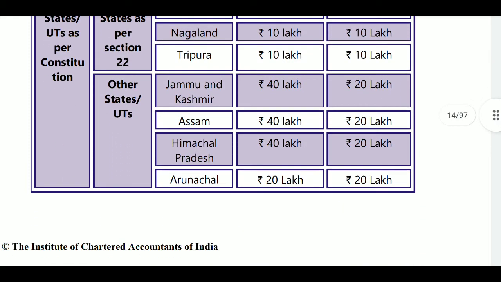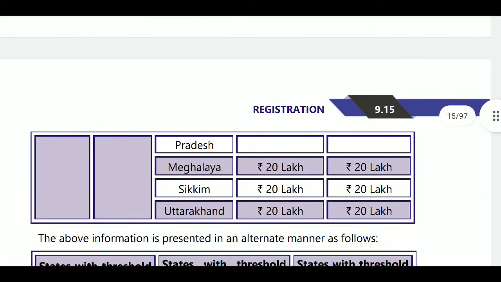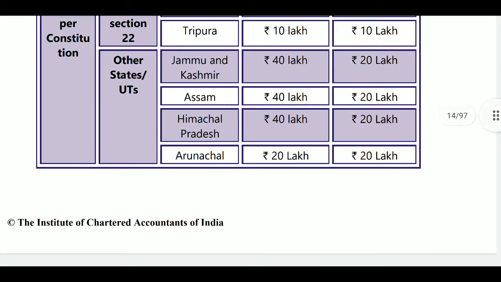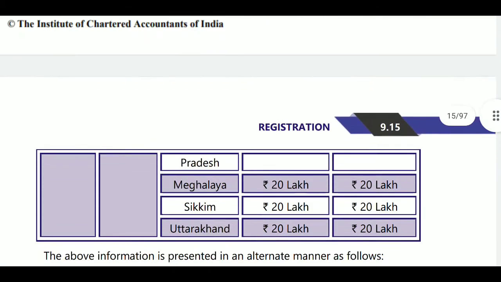Next, other states: Jammu Kashmir, Assam, Himachal Pradesh. These are 40 lakh states. And Arunachal Pradesh, Meghalaya, Sikkim, Uttarakhand are 20 lakh cases. If you are only in goods, then you are 40 lakhs. If you are in goods and services, then your turnover limit will be 20 lakhs.